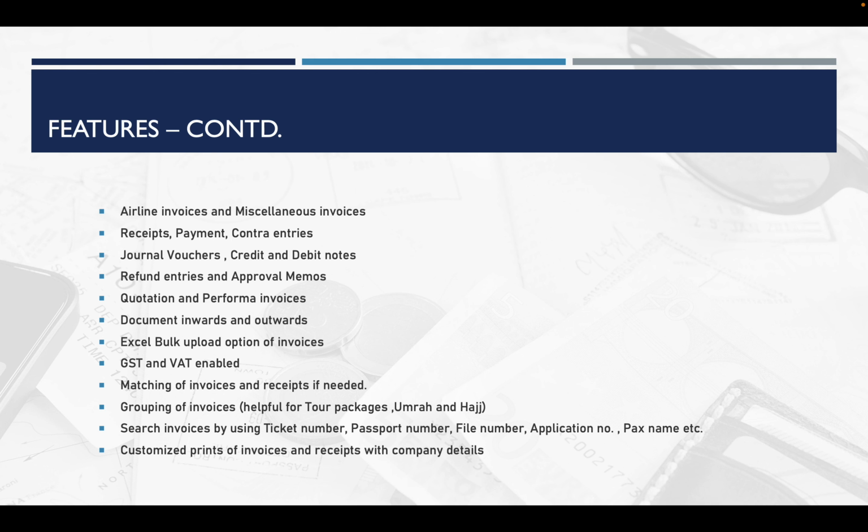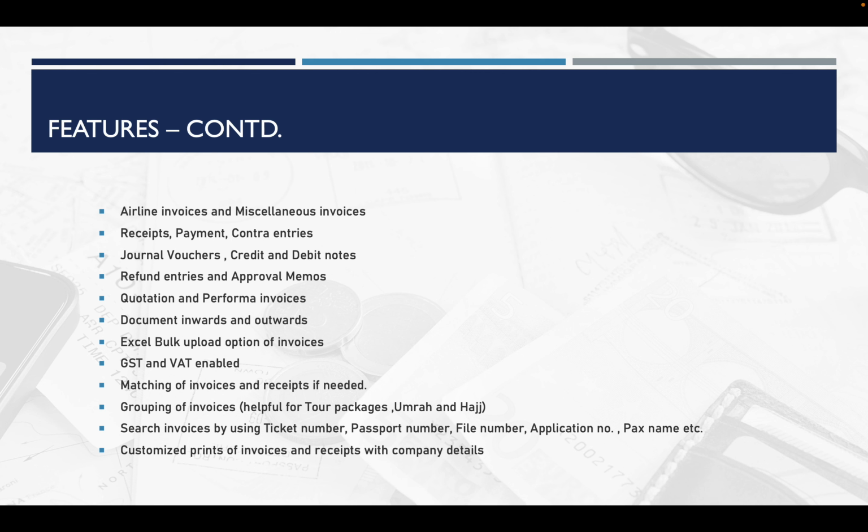Then if you want to match the invoices and receipts, the matching option is also available. But this is not a mandatory option. In some software, it is mandatory to match all the invoices and receipts. That's not possible at all in a travel agency. Our Traventry is not like that. By default, there is no need to match between receipts and invoices to go ahead, but the accounts will be perfect. If you want to match and set off some ledgers, the option will be available to match and take the set-off reports as well.